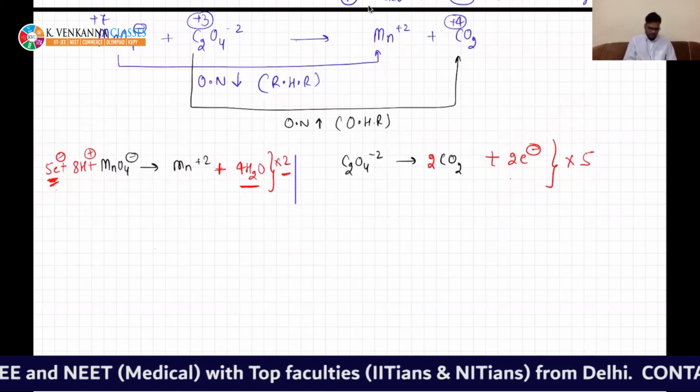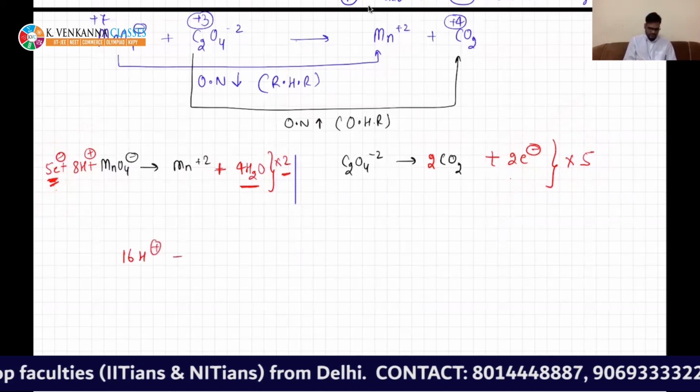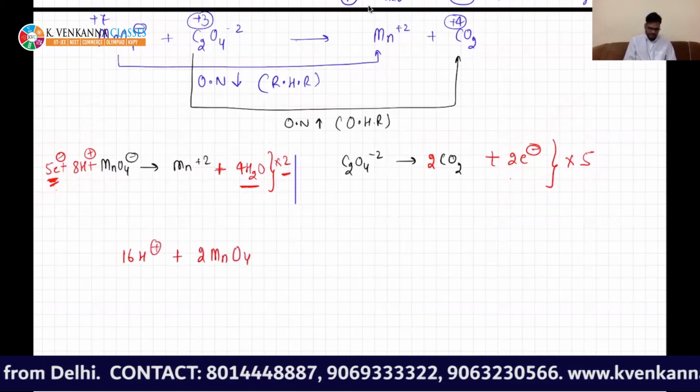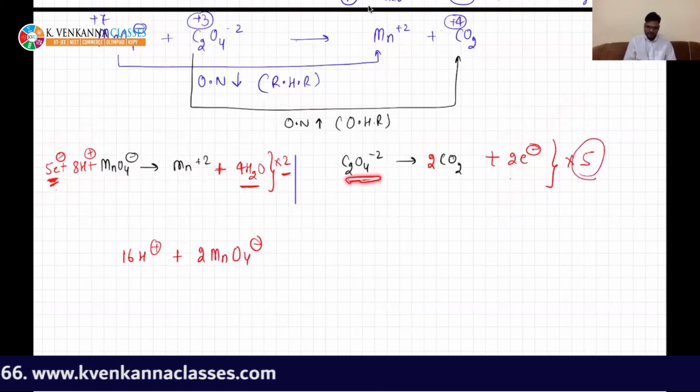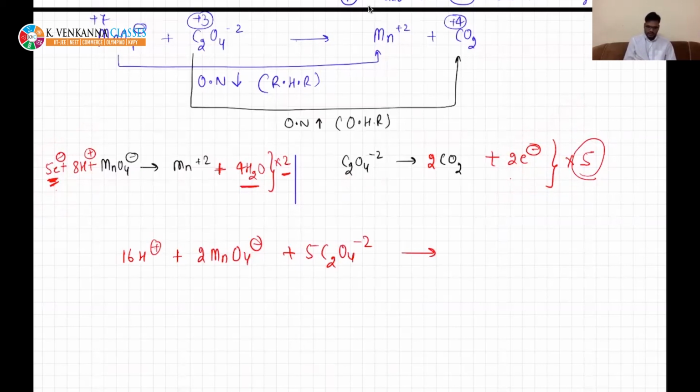If you are adding both, it will be 2 into 8, that is 16 H plus, 2 MnO4 minus. From the other side, 5 C2O4 minus 2. Now you have multiplied 2 to this side, so it will become 2 Mn plus 2 plus 8 H2O. From the oxidation half reaction, 10 CO2. So write this 10 CO2. This is your balanced reaction.